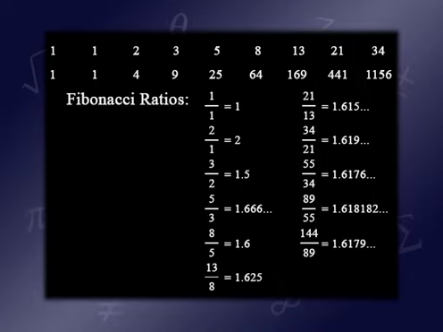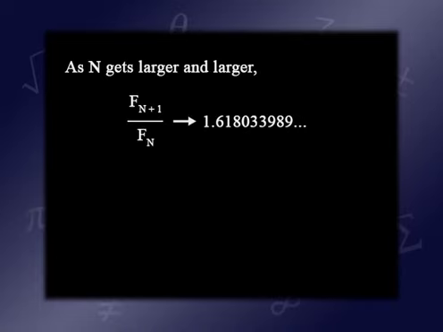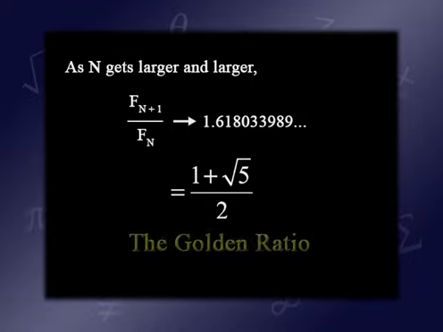As a matter of fact, if you were to take those ratios and go farther and farther out in the Fibonacci sequence, then what those numbers are getting closer and closer to is 1.618033989, etc., which is 1 plus the square root of 5 over 2. This is known as the golden ratio. It's been said that the golden ratio has all kinds of magical and mystical properties. It certainly has some beautiful mathematical properties. Let me say a few words about those.